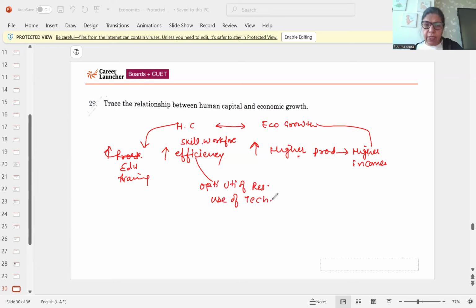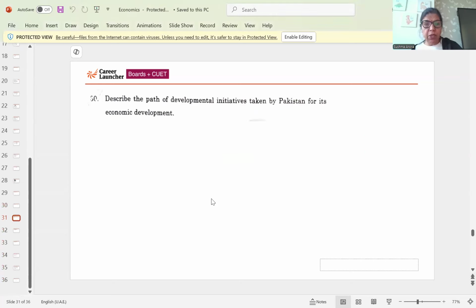So how technology can be used and resources utilized appropriately comes from education, training and human capital. So efficiency will increase, productivity will increase, and income will increase. So both are interrelated, or interdependent. That's the relationship between human capital and economic growth.